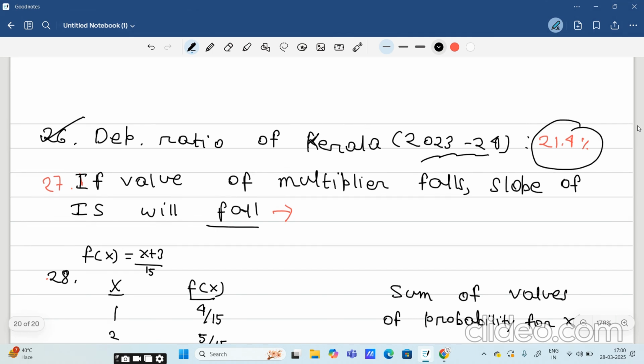If the value of the multiplier falls, the slope of the IS will fall. I am not going to derive it. I hope you all are quite comfortable with this. So basically this is our IS curve, negatively sloped, and if the value of the multiplier falls, then the slope of the IS will fall. That means it will be more flat like this.